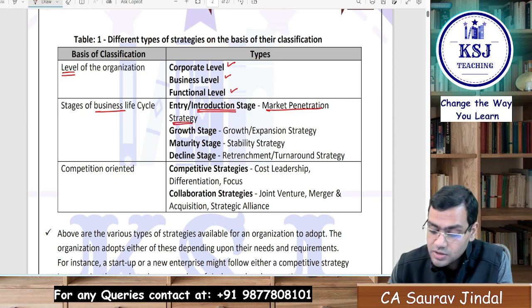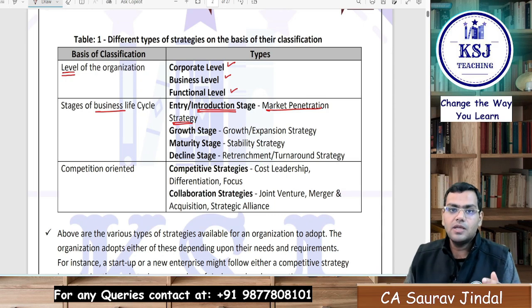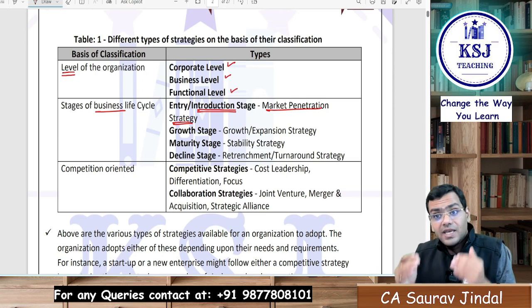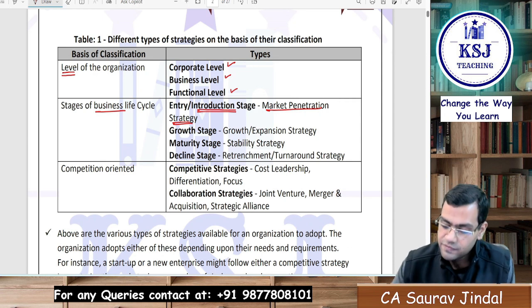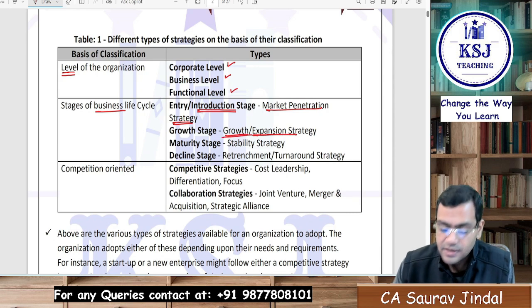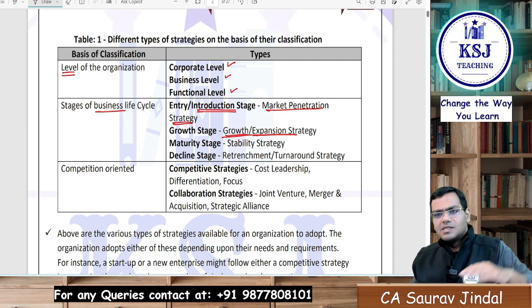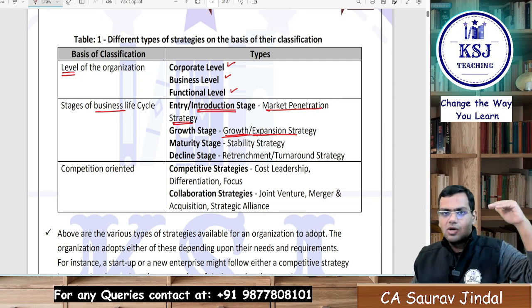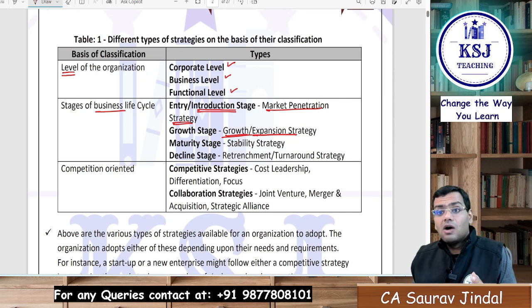During the growth stage, what will you look for? Now the product is booming, the product is growing, you have already established yourself in the market, now your business is growing, so you will go for the expansion or growth strategy. Right. Now, during the maturity stage, what will happen? Your business has reached the top level, that is the maturity level. Now further growth is not there, so will expansion be beneficial? No, sir. Now what will you try to do?